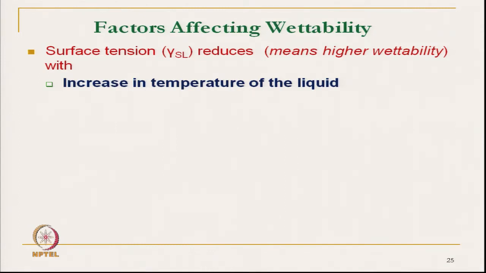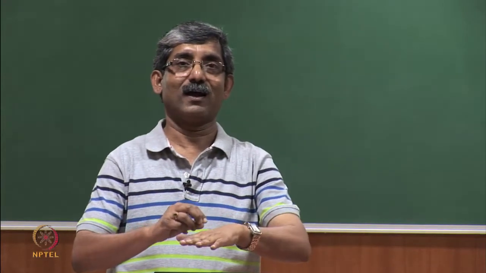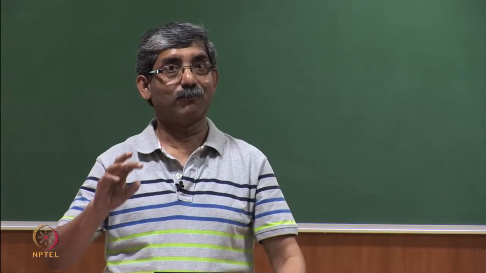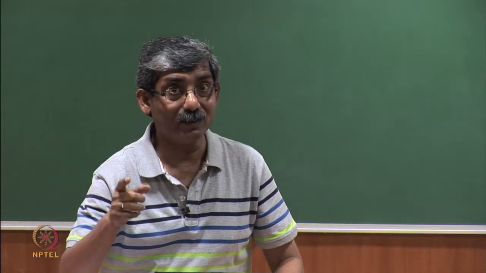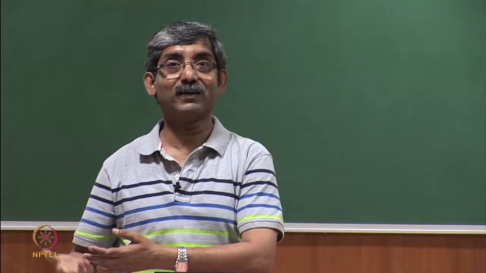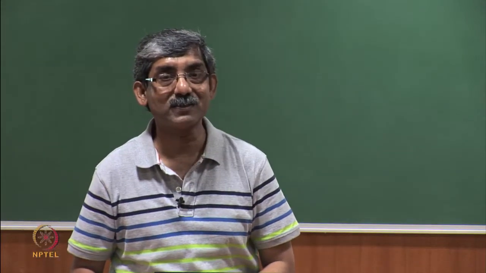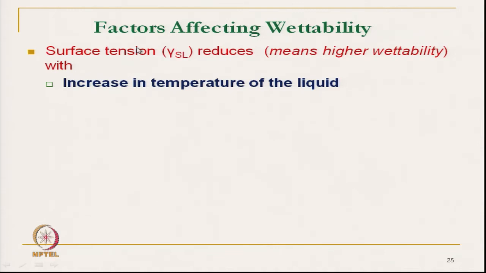That means, a fabric which does not wet at low temperature with a particular liquid, say water, at high temperature it may start wetting, because the surface tension changes at high temperature.